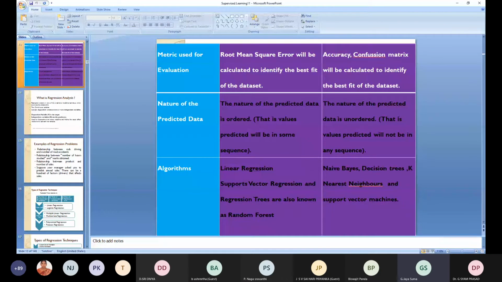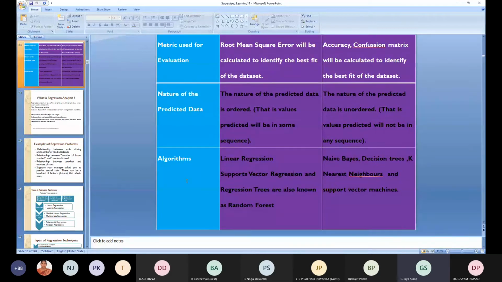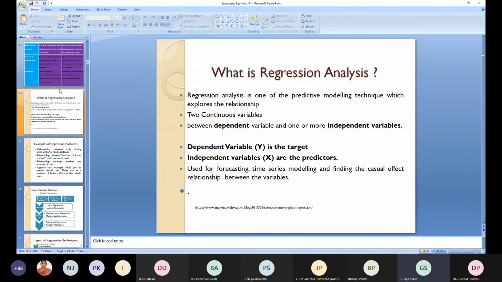There is a difference between support vector machines and support vector regression. Support vector regression is used when the class label is continuous. Support vector machines can be used when the class label is discrete. Okay, so this is about regression and classification.